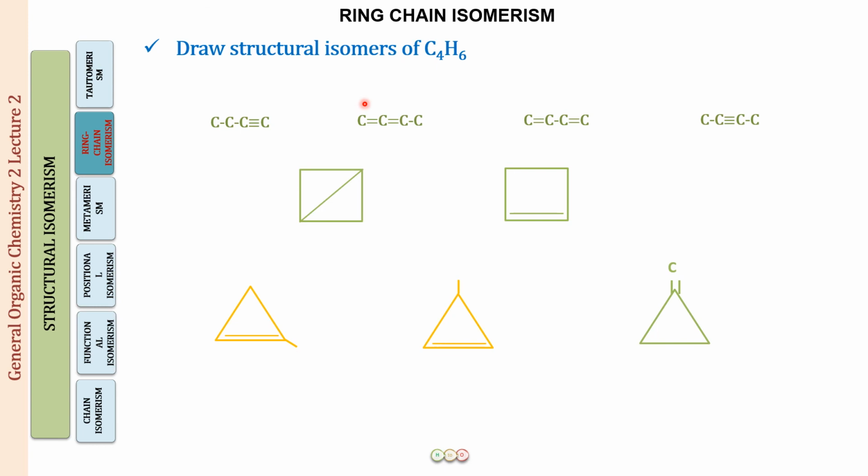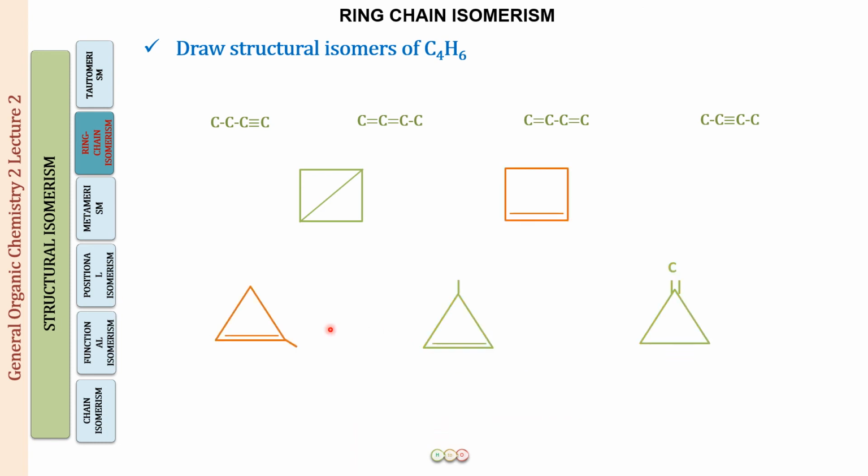Next, what you can see now is the two yellow triangles. What are they going to be different in? They are differing in the position of the substituent, the methyl group. So what are these two going to be? Again, these are going to be positional isomers. Now these two structures, again there is a difference in the position of the double bond. So this is going to be positional isomerism.